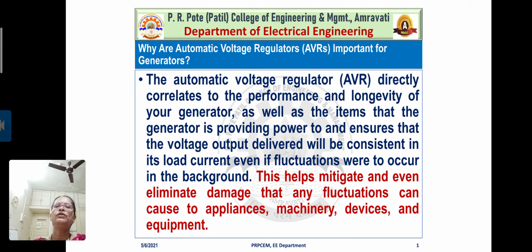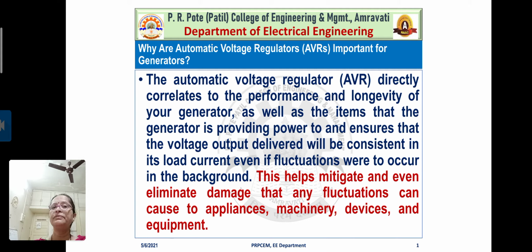So the automatic voltage regulator directly correlates to the performance and longevity of your generator, as well as the equipment that the generator is providing power to, and ensures that the voltage output delivered will be consistent in its load current even if fluctuations occur in the background. Because of the use of automatic voltage regulators, that means regulated generators, one can say that the voltage output delivered will be consistent even if the load is a varying factor.